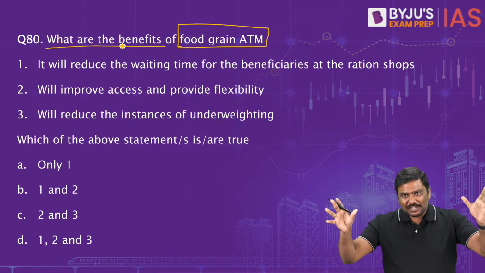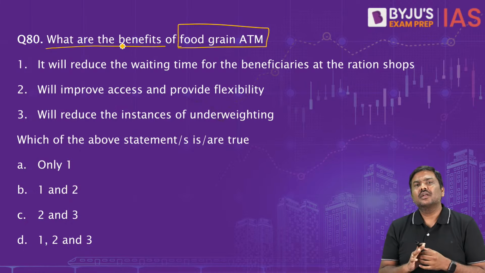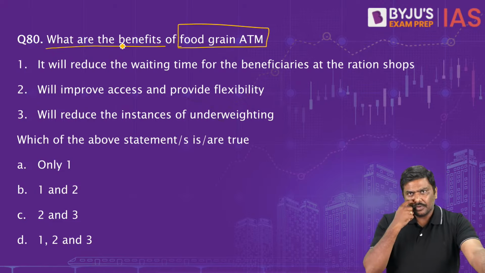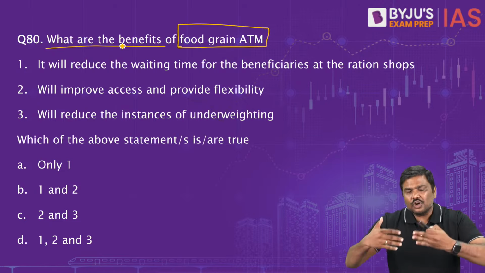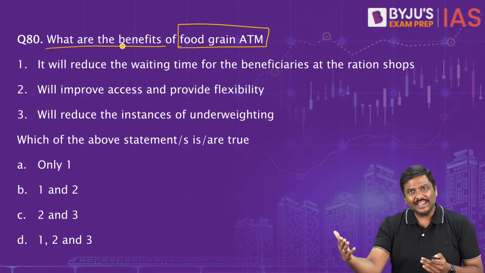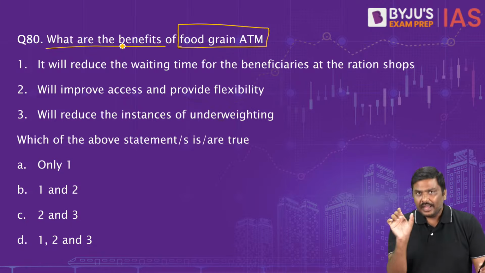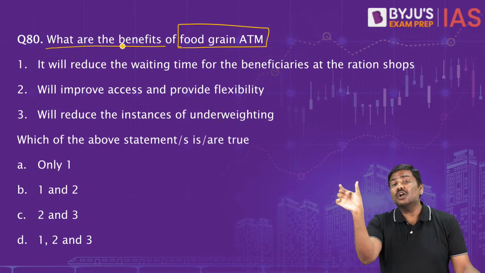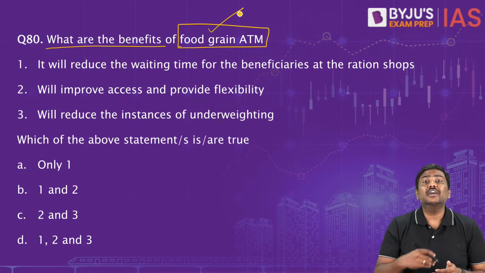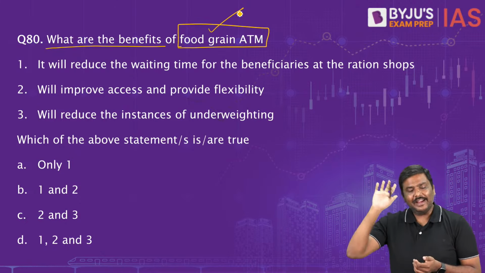All of you have seen an ATM machine. What is there in the ATM machine? You use your debit card and withdraw money. Apply the same logic, but instead of money, you will be withdrawing food grains. Simple idea. Instead of money, you withdraw food grains from the machine. That is the reason this is called the Annapurti food grain ATM.